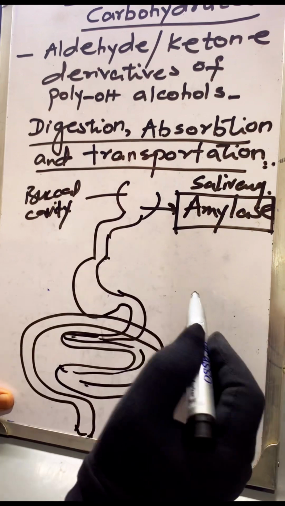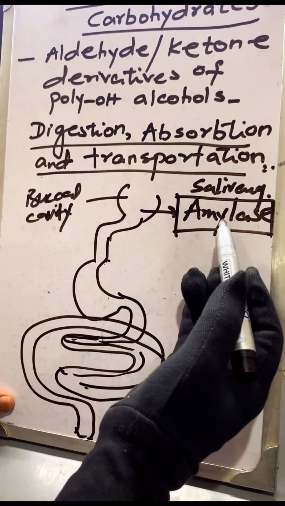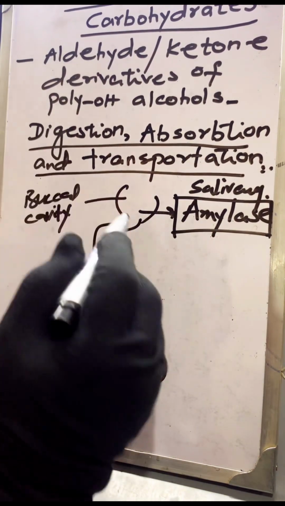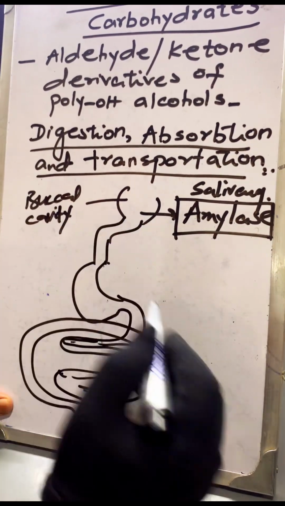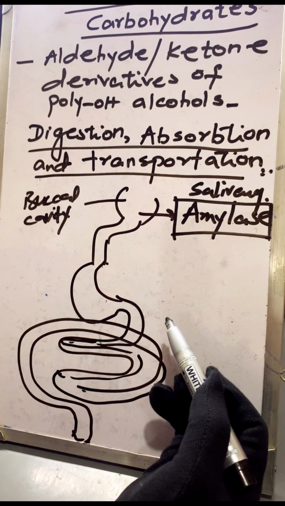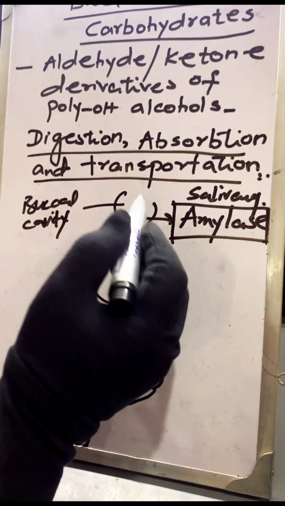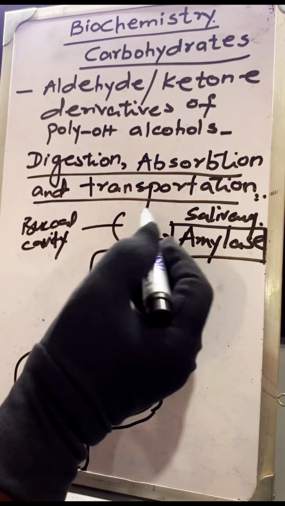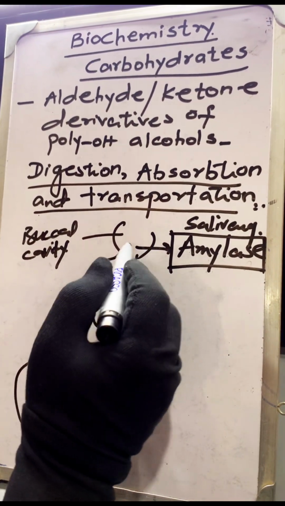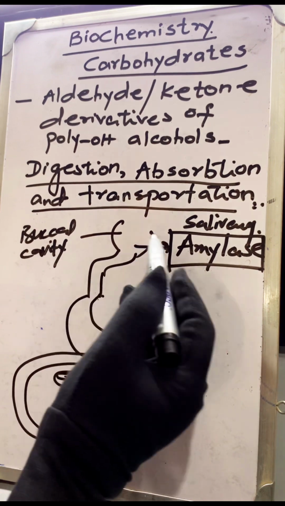So in the buccal cavity, when we chew the food, the carbohydrates we take, this amylase starts degrading the glycosidic bonds. As you know, the food is present in the buccal cavity for just a moment.